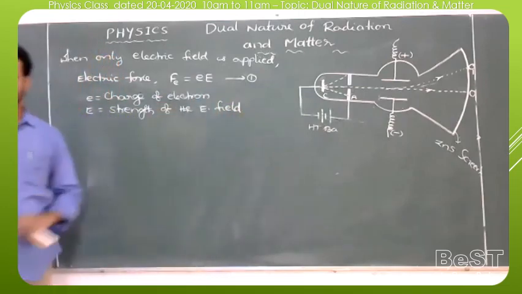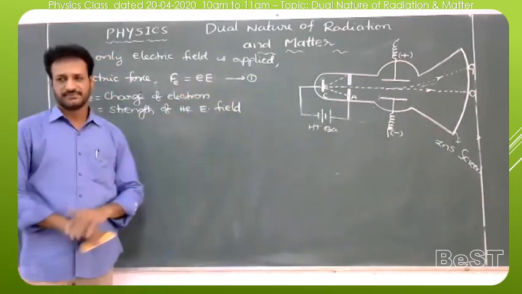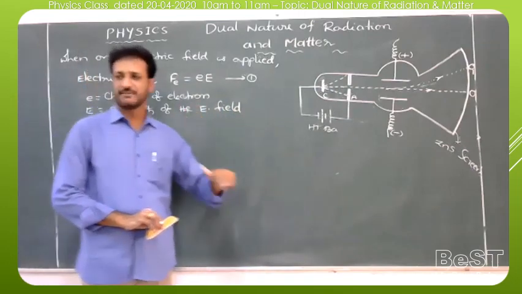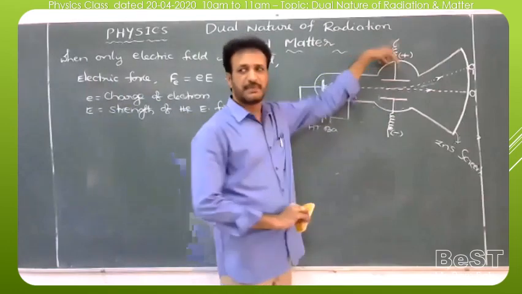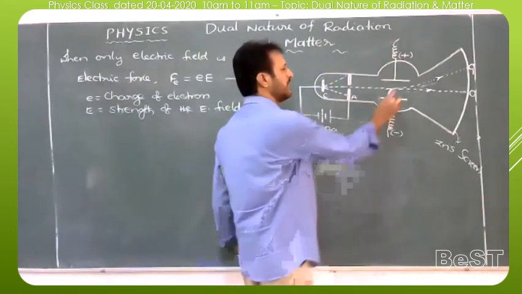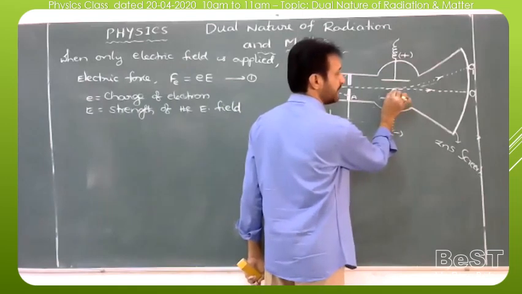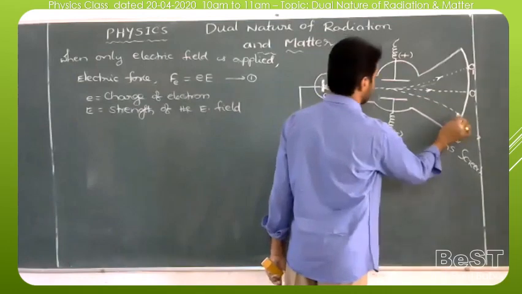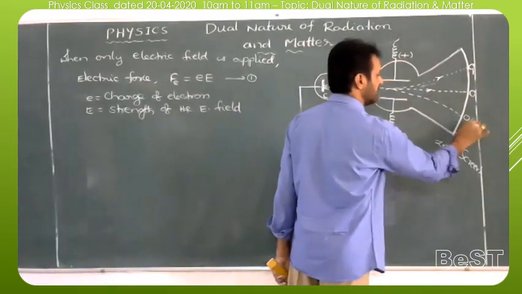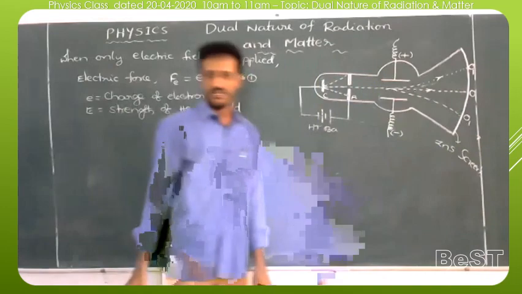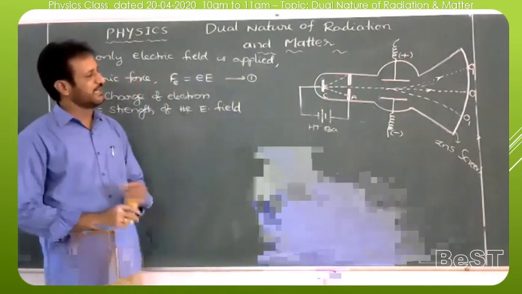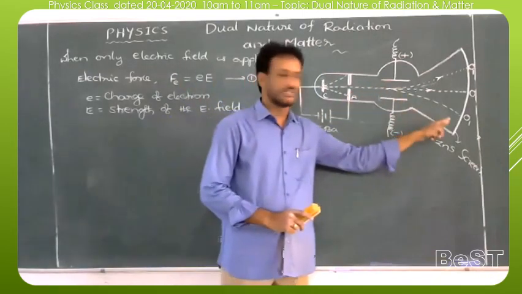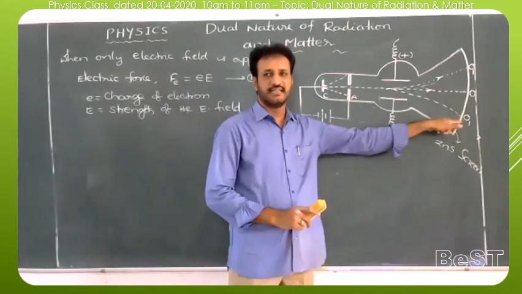It is a force acting on the electron and the electron is deflected towards O1. Now, I am removing the electric field and applying only a magnetic field exactly perpendicular to the path of the electron beam. Whenever only a magnetic field is applied, a magnetic force acts on the electron and it is deflected towards the negative plate and strikes the screen at the point O1.